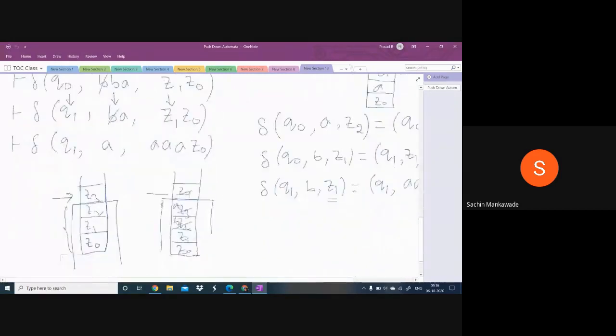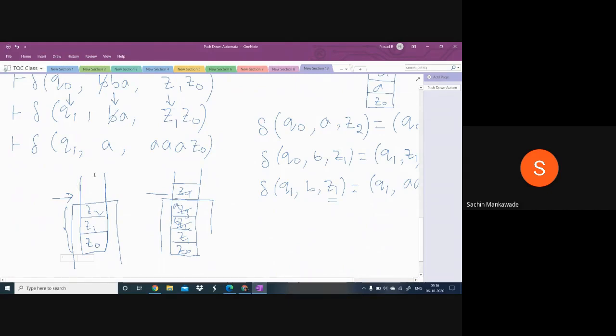Here what I mean to say is, if Z3 is the topmost symbol, after completion of this transition, we can keep this Z3 and push one or more symbols, or by deleting this Z3, we can push one or more symbols. That is the meaning of this one. I repeat, by keeping or deleting the topmost symbol in the stack, and continue.